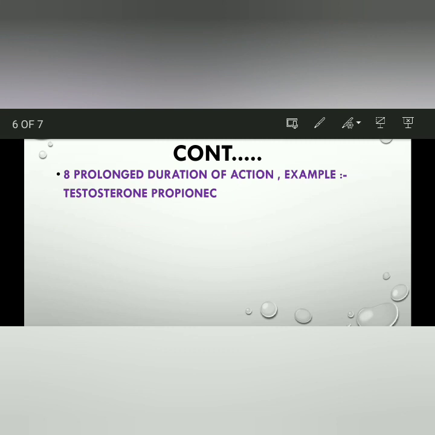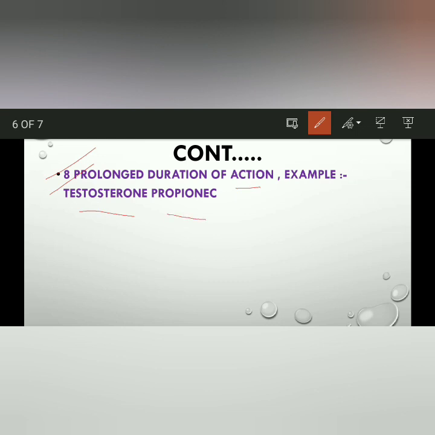The last application of the prodrug is prolonged duration of action, which means it will increase the half-life of the drug. The greater the half-life, the greater the desirable effect, and the greater the safety. Example is testosterone propionate.